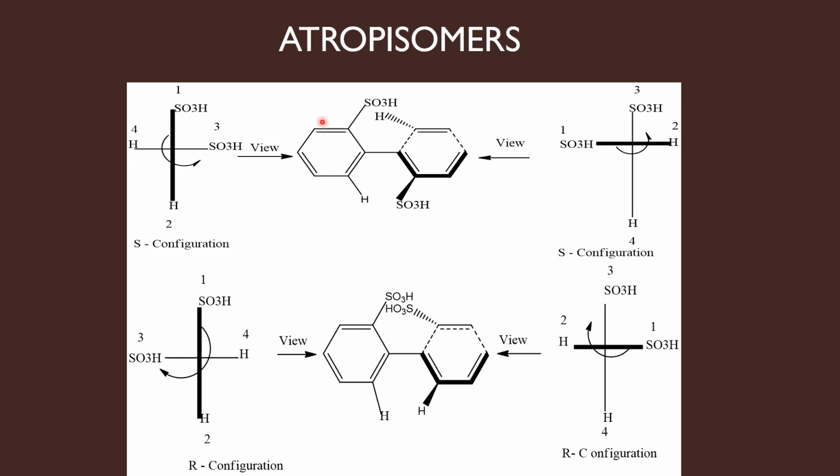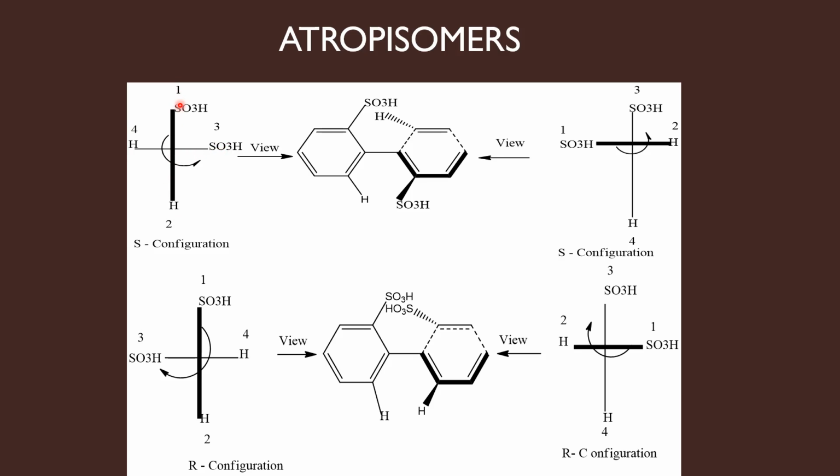Since I am standing near this vertical ring, the groups present in the vertical line should be assigned priority numbers first. So not to get confused, I have thickened this line. I am assigning priority numbers first for the groups present in the thick line. So sulfur gets priority number 1, hydrogen gets 2. Only after assigning the priority numbers for the groups present in the vertical line should you go to the horizontal groups.